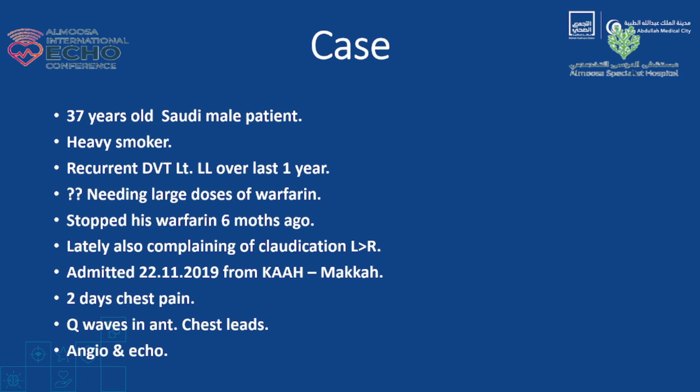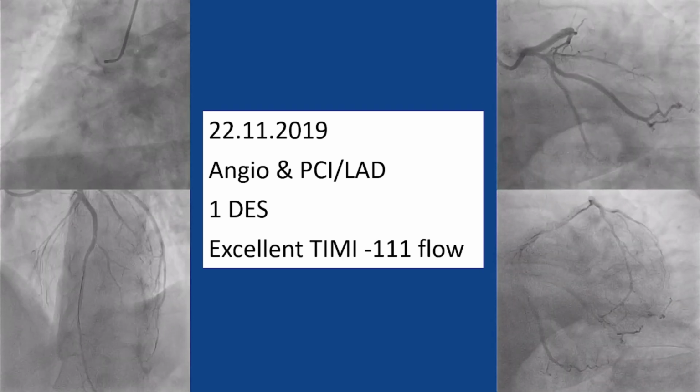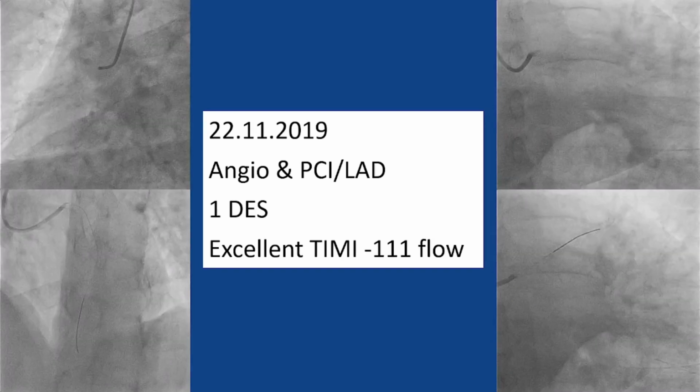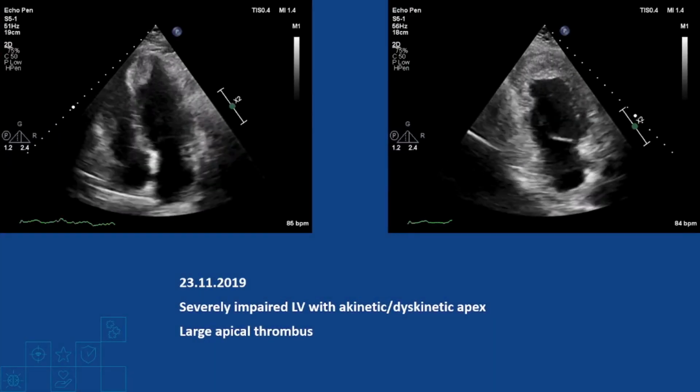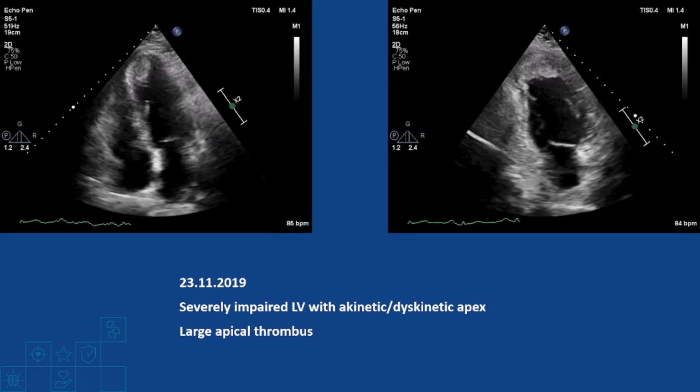He was admitted in Al-Zahir Hospital at the end of 2019 with chest pain for 2 days. Already there are Q waves in the anterior leads, and he came to us in King Abdullah Medical City, and he had an angiogram. He ended with PCI to LAD, which was good. Next day, he had an echo, and clearly severely impaired LV function with large apical thrombus.